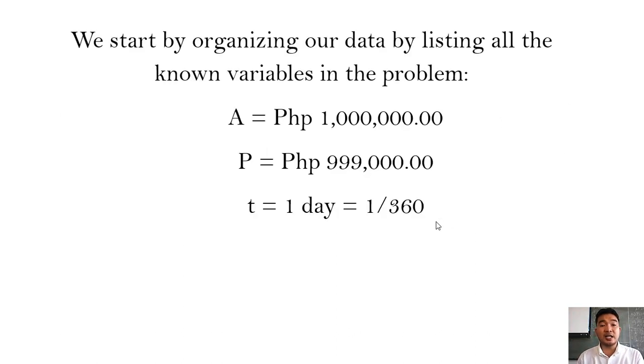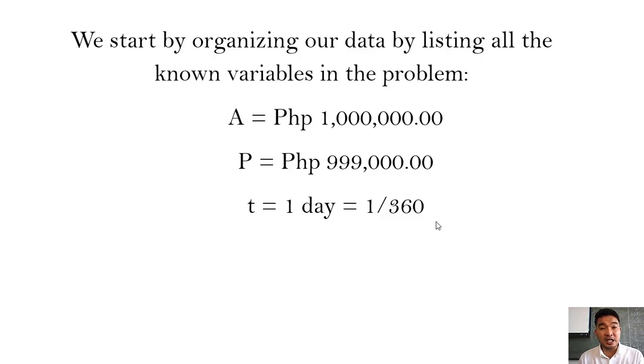We start by organizing our data by listing all the known variables in the problem. So A is equal to 1 million pesos. That's the value added to the simple interest, since Bank A and Bank B agreed to return 1 million after 1 day with a principal amount of 999,000.